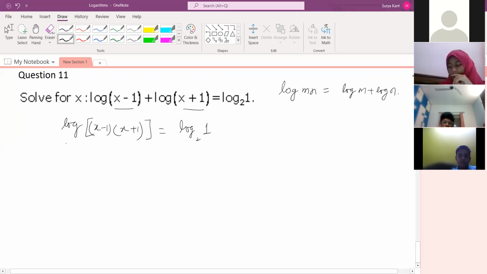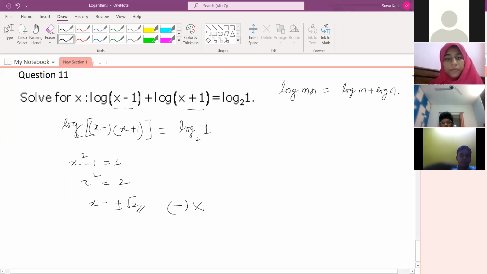If the bases are the same, then the log part becomes the same. x square minus 1 is equal to 1. So x square is equal to 2, x equals plus or minus root 2. But in this case we are not considering the negative, it is not possible. So x is equal to root 2, that is the answer. So the answer is x equals root 2. Is it clear to everyone now? Yes, sir.